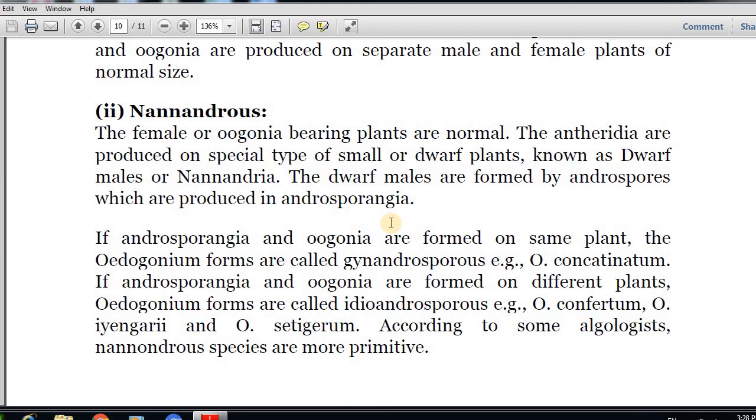If androsporangia and oogonia are formed on the same plant, the Oedogonium forms are called gynandrosporous, because both the androsporangia and oogonia are formed on the same plant. So it is known as gynandro. The word andro is related to male and the word gyno is related to female. Here both are together. That's why it is called gynandro. If androsporangia and oogonia are formed on different plants, the Oedogonium forms are called idioandrosporous.